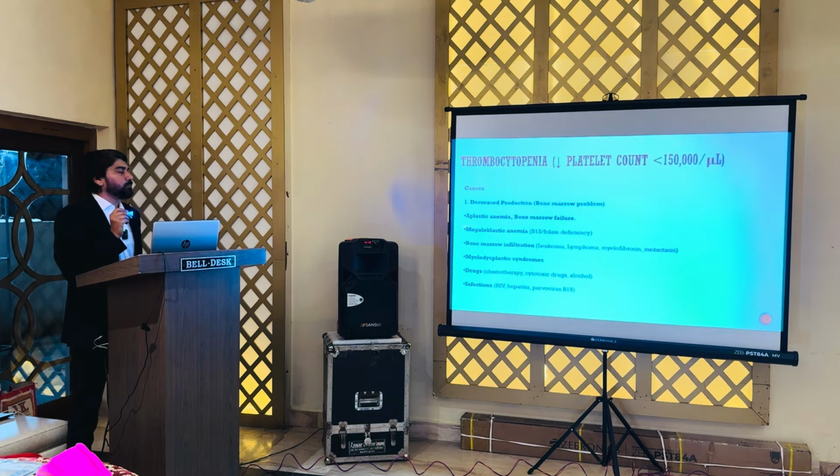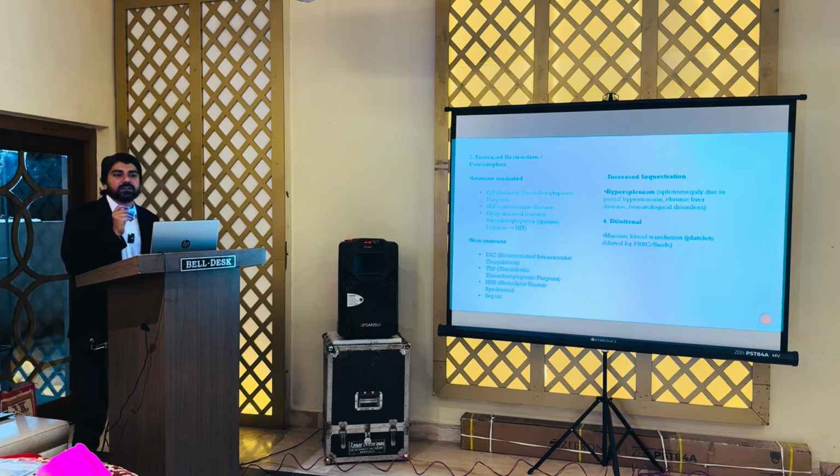Then if the patient is having splenomegaly, obviously all the platelets are sequestered in the spleen. So, the patient will in turn have decreased platelet count. And finally, dilution due to massive transfusion of RBCs can make the platelet count very low. So, the key differentiating patterns we have to always remember: in ITP, the platelet count is very low, usually less than 30,000. Similarly in aplastic anemia. But in megaloblastic anemia, leukemias and DICs, the platelet count can be low, maybe 70,000, maybe 80,000, but it will not be very low.